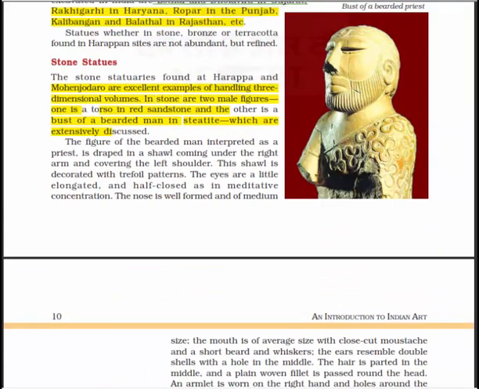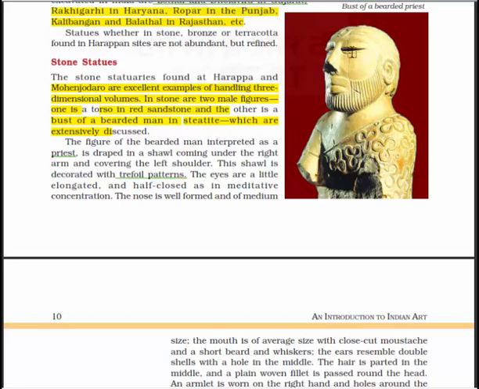The figure of the bearded man, interpreted as a priest, is draped in a shawl coming under the right arm and covering the left shoulder, and this shawl is decorated with a trefoil pattern.